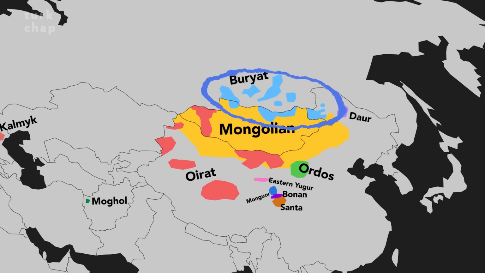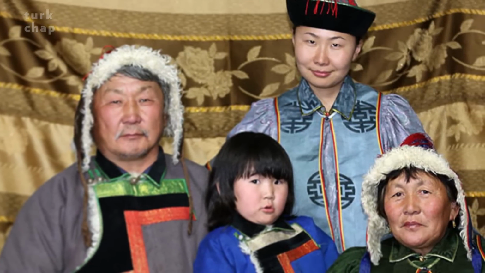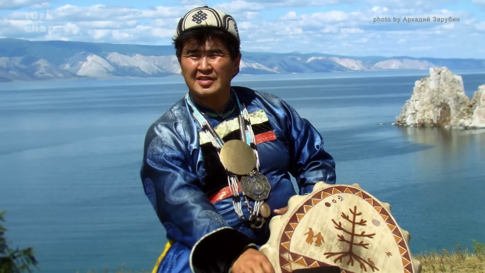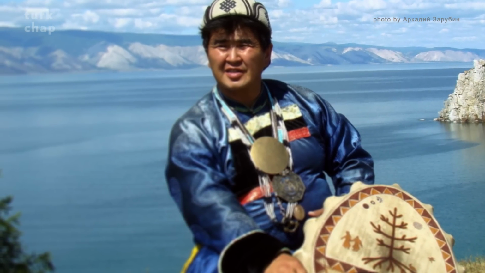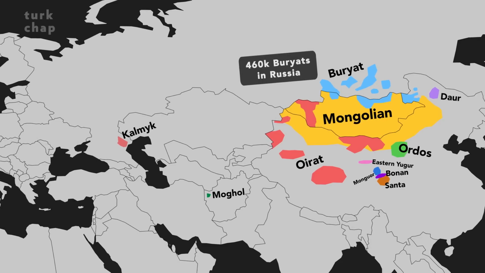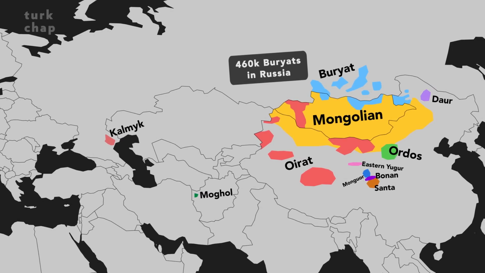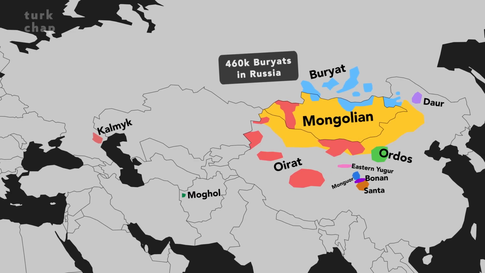The Buryat people are of Mongolic origin. In the 13th century, during the peak of the Mongolian Empire, they were mentioned as the forest people who lived in the northern regions of the Mongolian heartland. Today, the Buryats have a culture almost identical to the Mongolian people. A large percentage of them engage in nomadic pastoralism, live in yurts, and follow Buddhism. The 2021 Russian population census tells us that there are 460,000 Buryats in Russia, and that the Buryat-speaking population in the country is 393,000. This is quite a high percentage of Buryat speakers within the Buryat population.